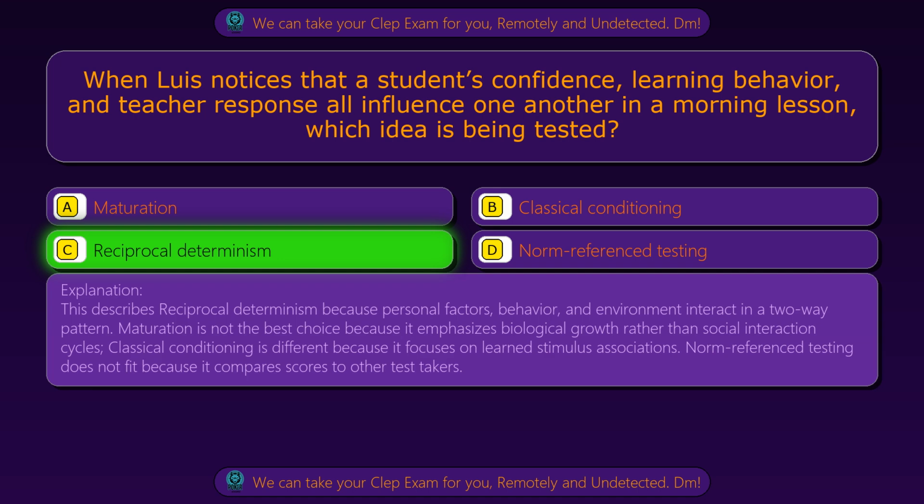This describes reciprocal determinism because personal factors, behavior, and environment interact in a two-way pattern. Maturation is not the best choice because it emphasizes biological growth rather than social interaction cycles. Classical conditioning is different because it focuses on learned stimulus associations. Norm reference testing does not fit because it compares scores to other test takers.